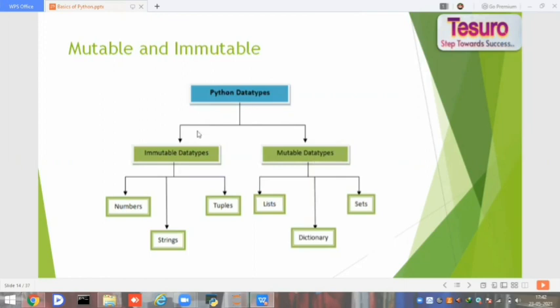Under Python data types, it is divided into two, immutable and mutable. Immutable data types are the numbers, strings, and the tuples, whereas mutable data types are list, dictionary, and sets.